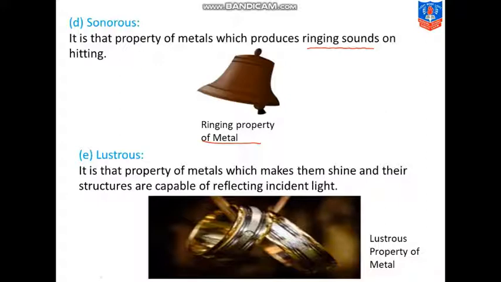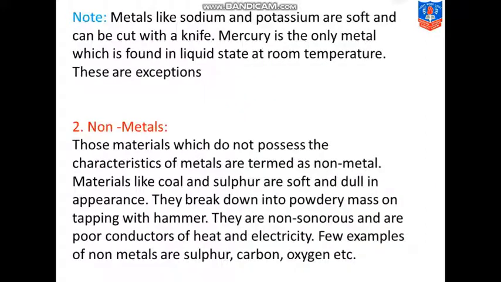Next is lustrous. Lustrous means shiny, which we have done before. It is that property of metal which makes them shine, and their structures are capable of reflecting incident light. Incident means the light that strikes them, and they reflect it back. Incident means striking, reflect means coming back. So that property of the metals is known as lustrous. You can see in the figure the lustrous property of metal, how metals are shining.